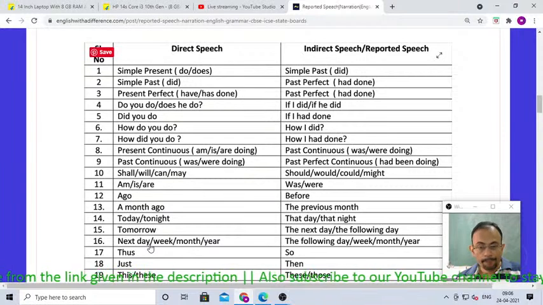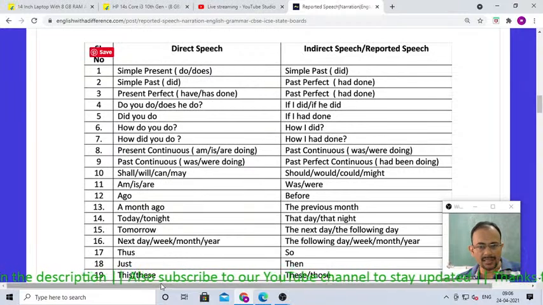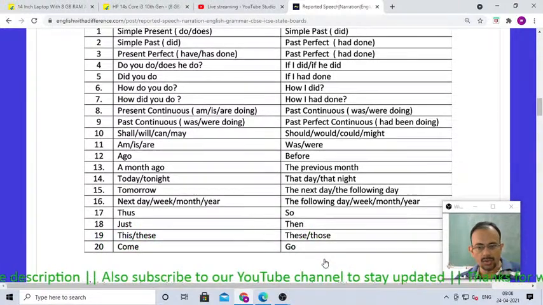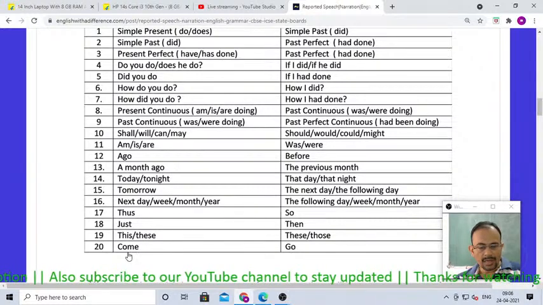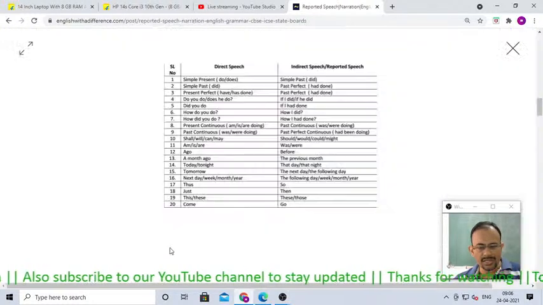Next day will become the following day. Next week will become the following week. Next month will become the following month, and next year will become the following year. Thus will become so, just then, these or those. These become these, and these become those. Come, go. Sometimes it changes, not all the time.